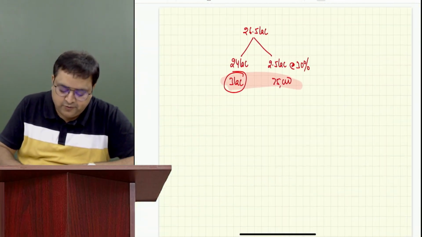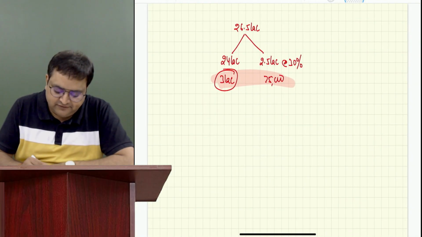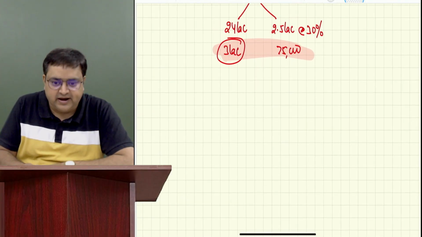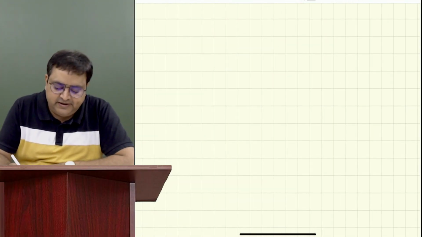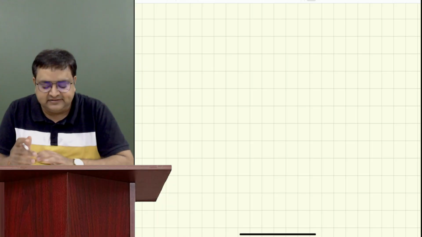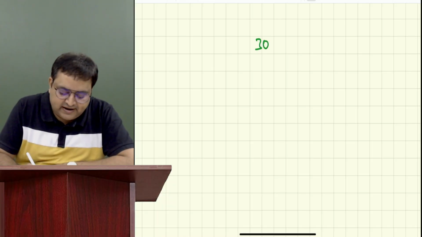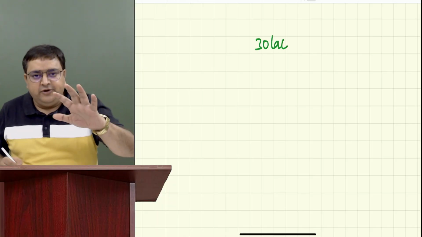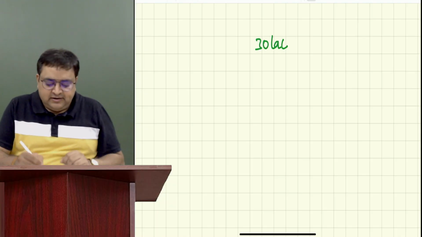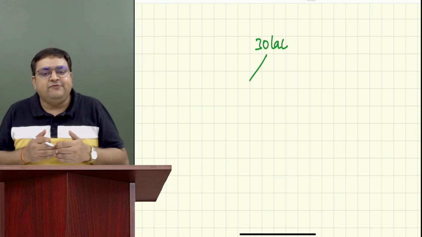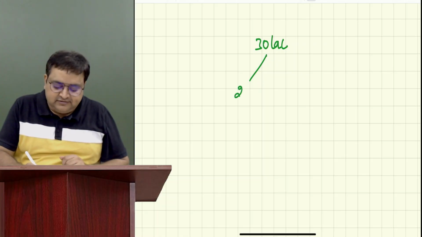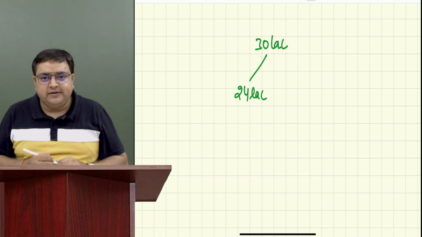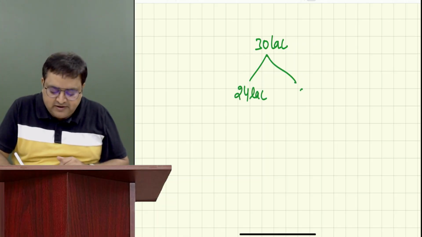Right. Now let's say I ask you to just apply the slab rates on 30 lakh. What will you do in your mind? Just take out the first 24 lakh from here, and the remaining would be 6 lakh.